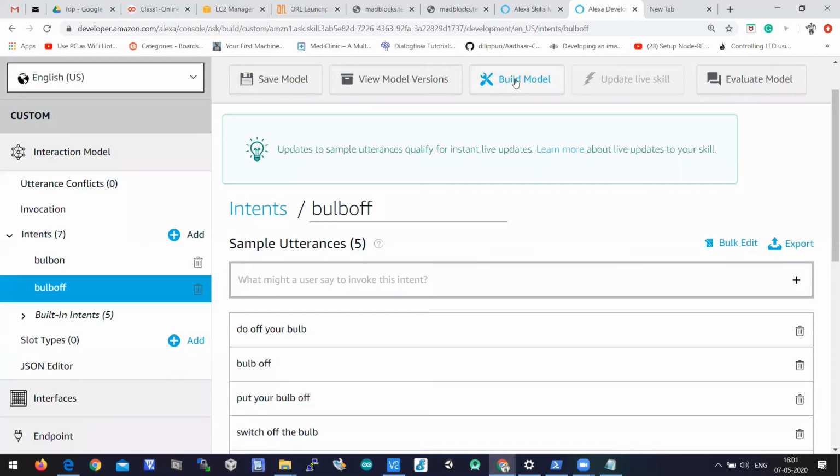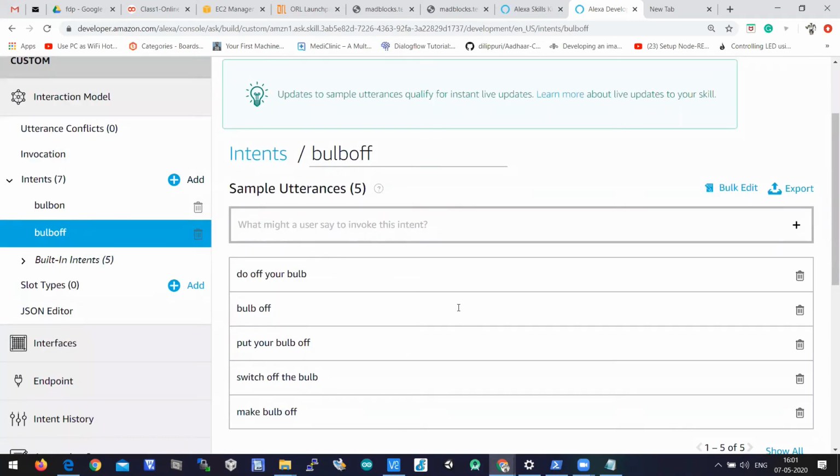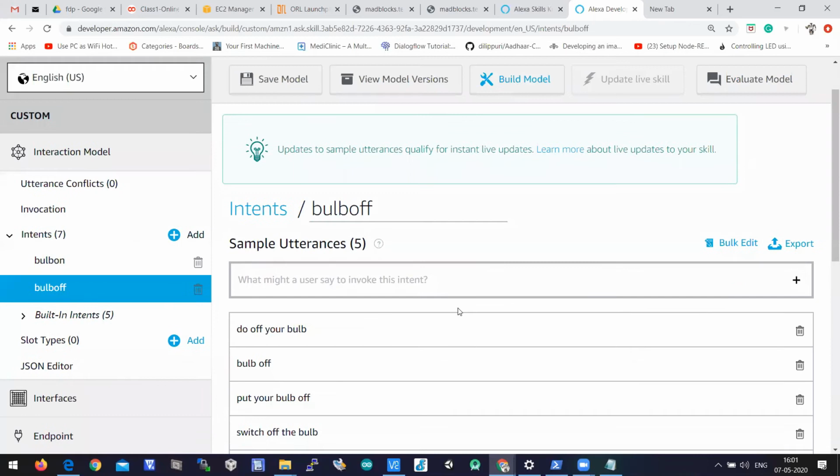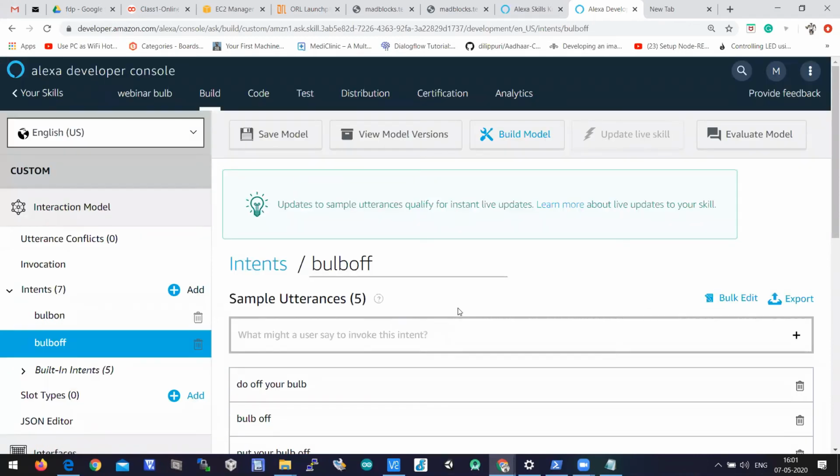When you click on build model, don't click on build model as of now, because we need to configure something else. But when you click on build model, these utterances will be classified into classes. This intent will be classified into classes. But to do that, we have to configure our Amazon Alexa skill with the backend. So let's jump into the backend of the skill.